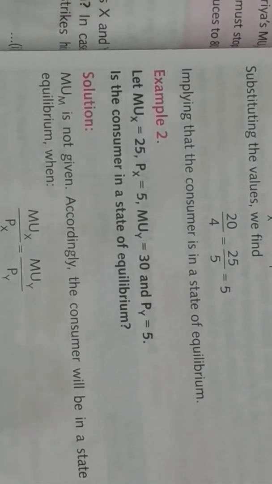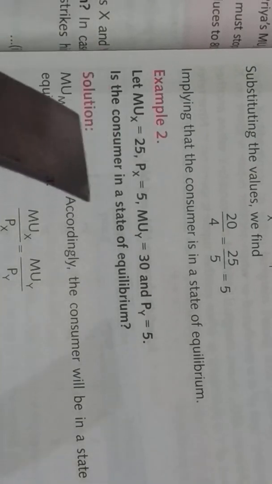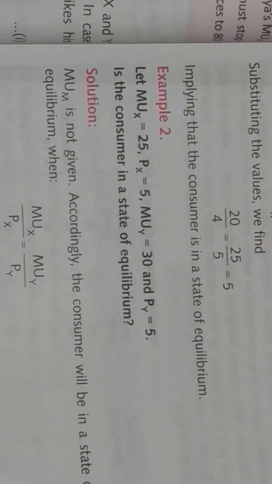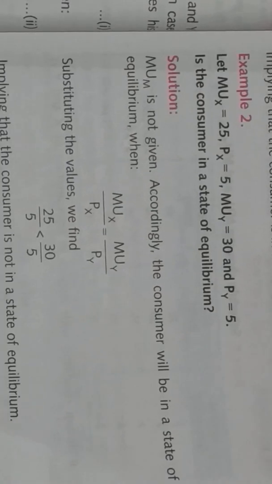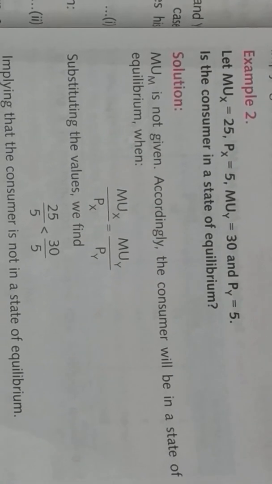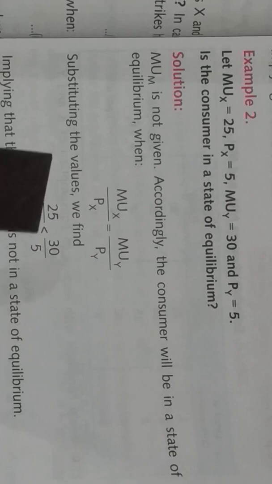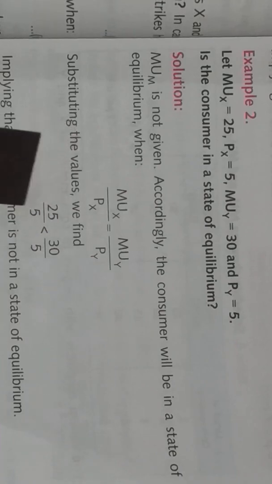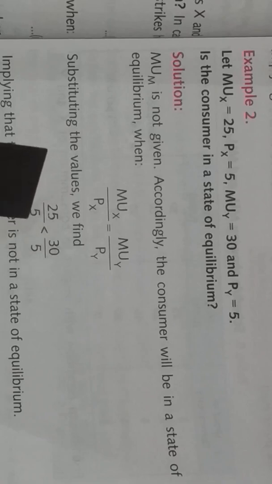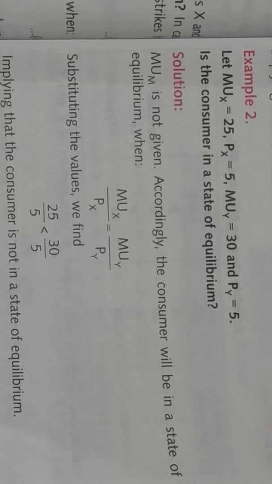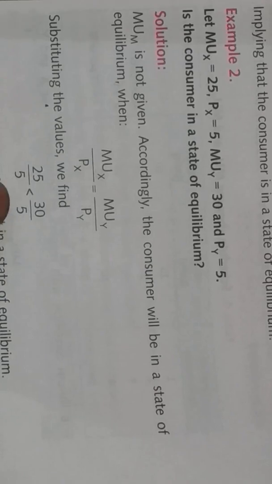The second example: let MUX be 25, PX 5, MUY 30, PY 5. Now let's see if the person is in equilibrium. MUX 25, PX 5. Here, 30 divided by 5. So 25 divided by 5 is 5, and this is 6. So MUX upon PX is smaller than MUY upon PY. In this case, the person is not in equilibrium because the values of both of these are not equal.